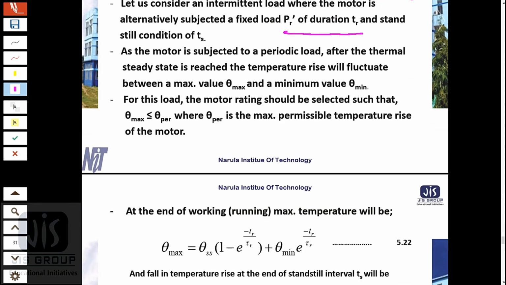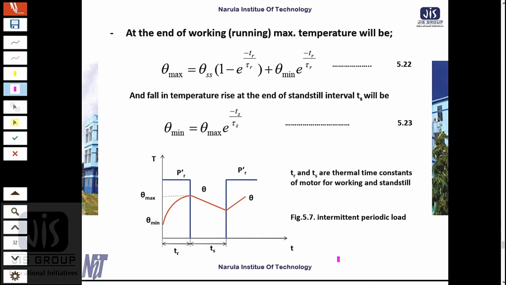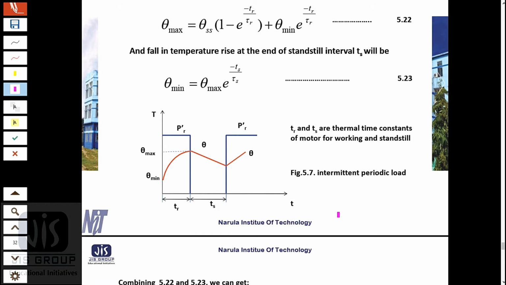If we see this graph, this is the characteristic of intermittent load I have discussed earlier. It will neither reach the steady state value nor the ambient temperature, as we have seen in the case of short time duty, because neither the heating period nor the cooling period is enough.